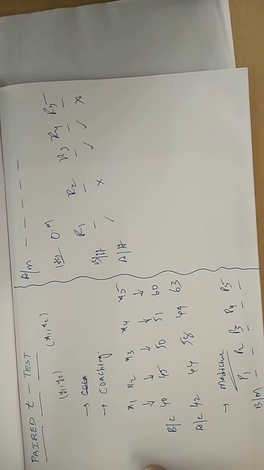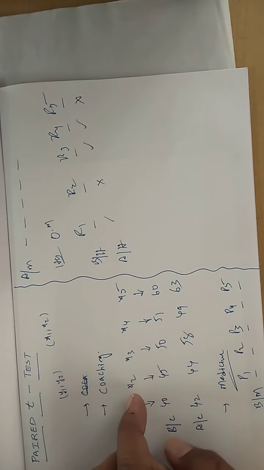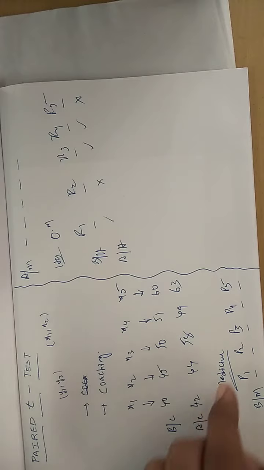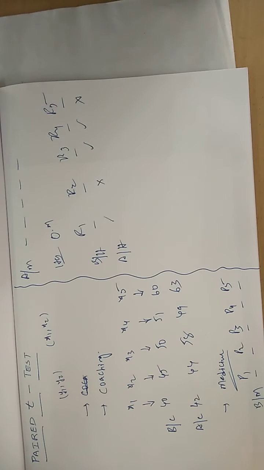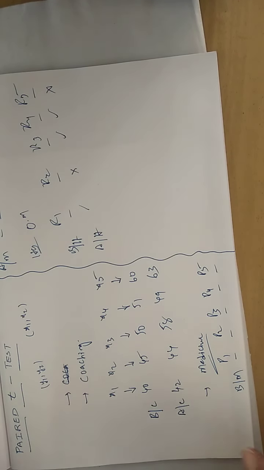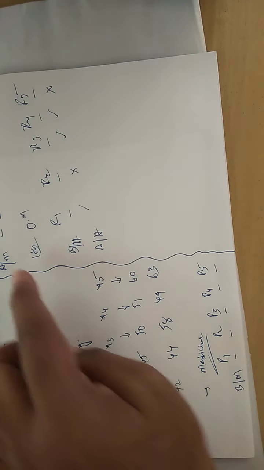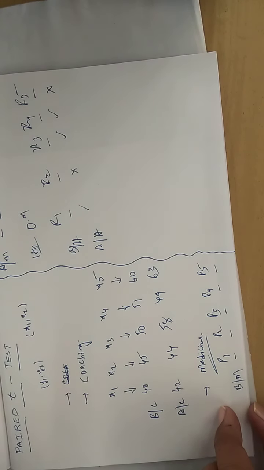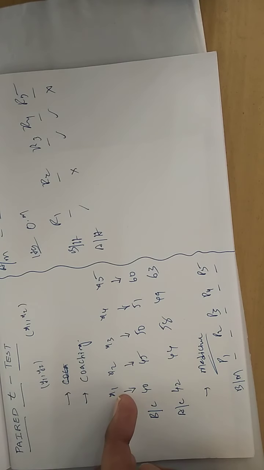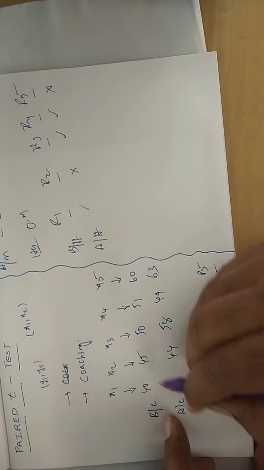That means from the population units you consider the sample, and the sample units are going to be the same. For the same sample units, you identify the effect before coaching and after coaching. Before giving medicine and after giving medicine, you understand the effect on the patients. That means before and after, we can pair up the values.